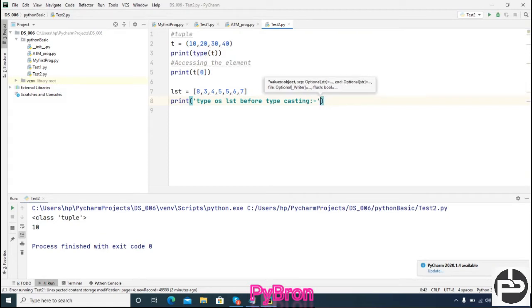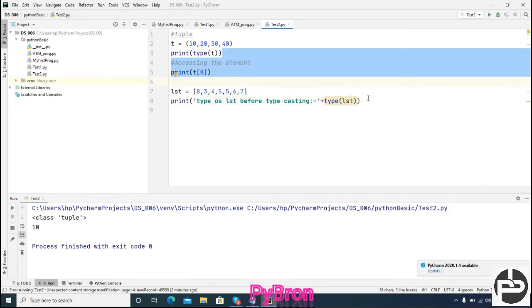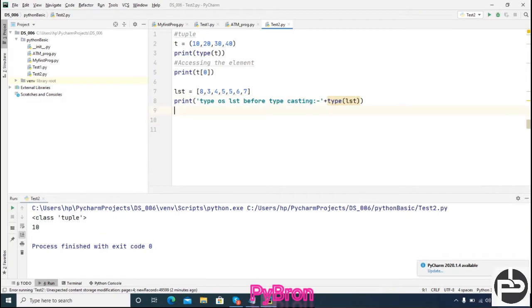Why is it not coming? Yeah, type of lst. Okay, let's do this and we'll see. And I would like to check also after typecasting. Got it? So what I'm going to do, I'm going to typecast this.